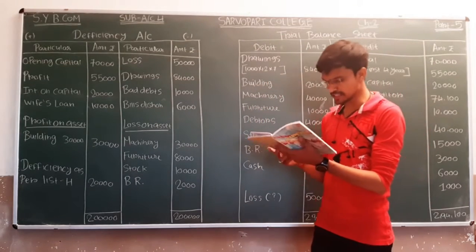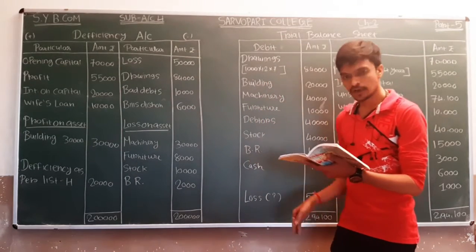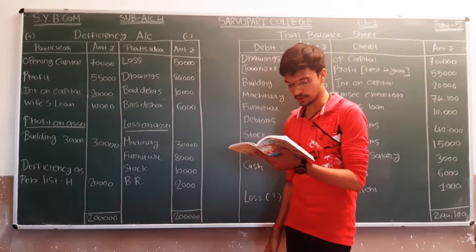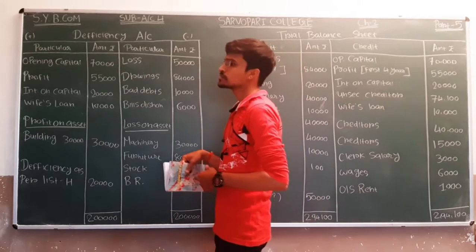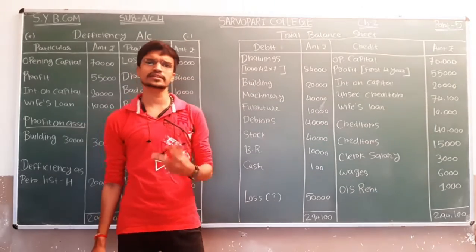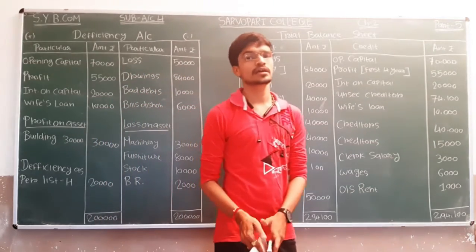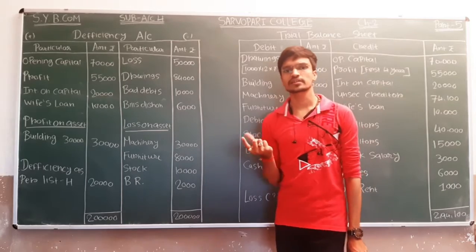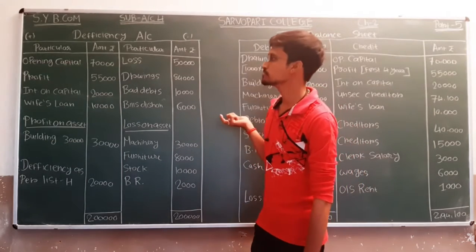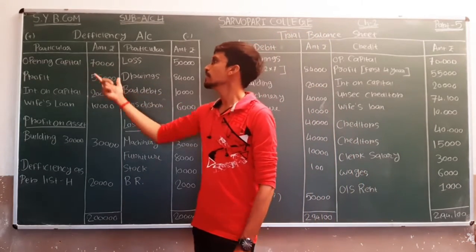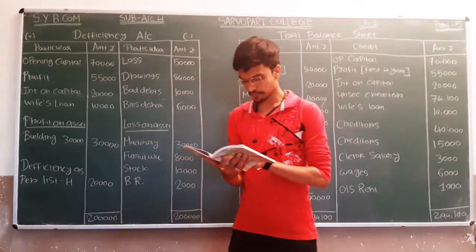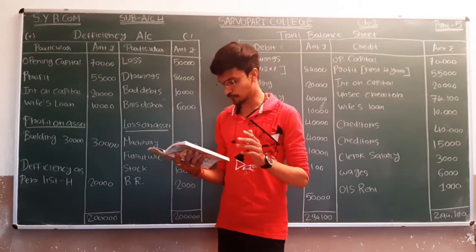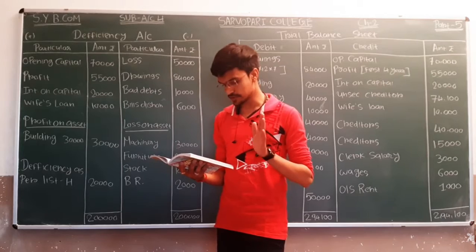Okay, so first entry is on 1st April. Sri Joginder started business with capital of rupees 70,000. So આપણને બે રીતે ઓપનિંગ કેપિટલ જે છે આપેલી હશે, બે વર્ડ્સ યુઝ કરેલા હશે, that is one of initial capital and one another is opening capital. So here we given the opening capital and amount is 70,000. He made profit of rupees 55,000 for first 4 years and then after there was a loss.